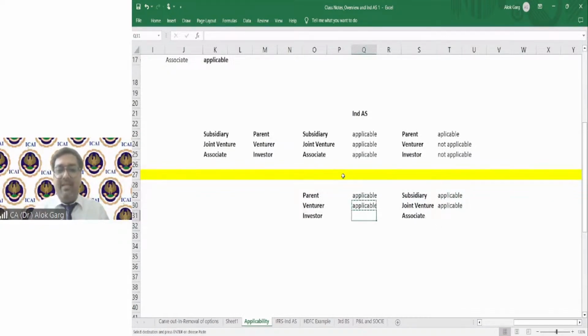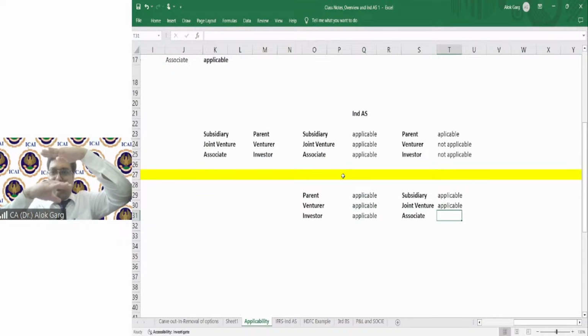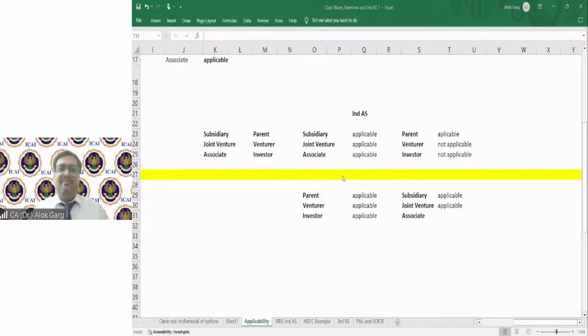If IND AS is applicable to an investor, whether it is applicable to its associate? Students, I'm not getting the answer.